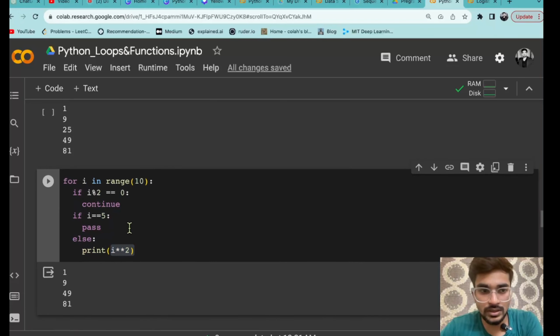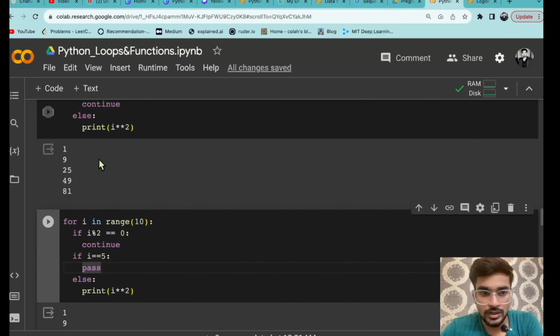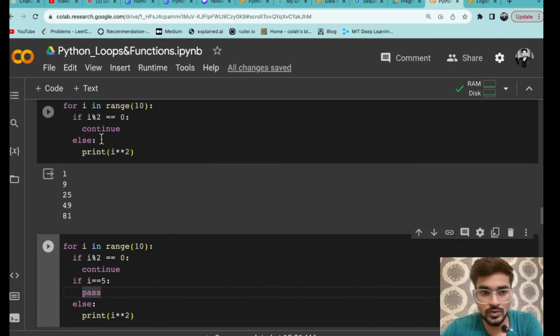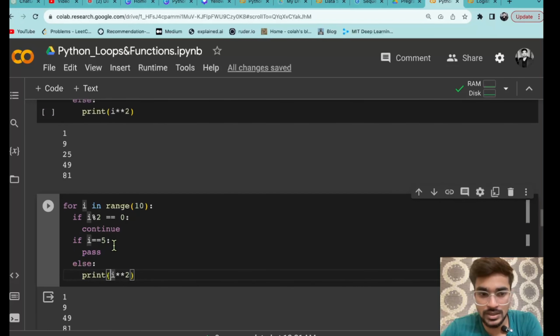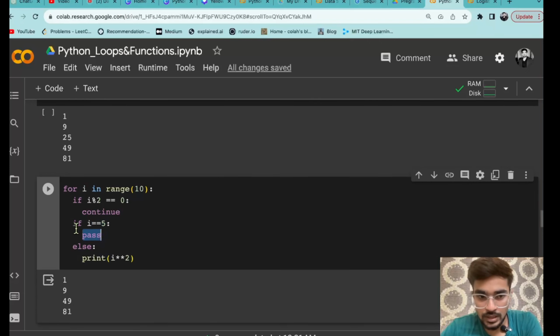Now you can see one thing what is happening here. In the previous code the same code was happening, but 5 जब भी हो रहा है, like i equals to 5, मैंने कुछ ऐसा स्पेशल कंडीशन नहीं लिया था. But here in a special condition I am taking, जब भी i equals to 5 होगा then I have to pass that. पास का मतलब ही होता है do nothing at all. So अगर 5 होगा so you have to do nothing at all. You have to just again check for the else condition.